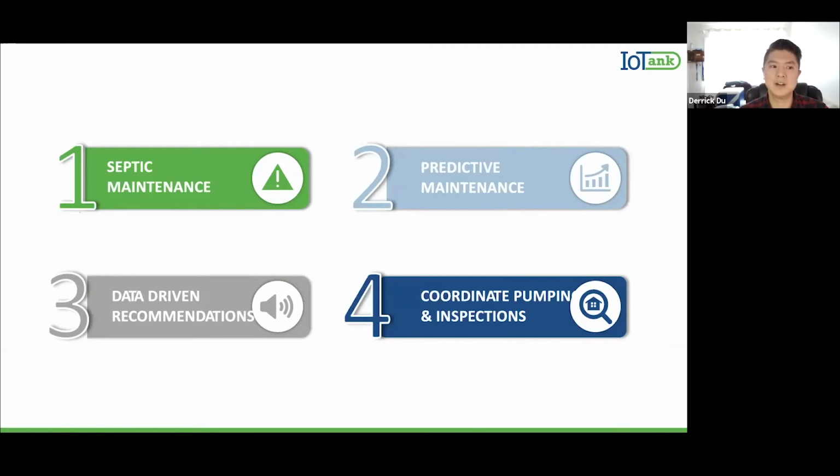The IoTank sensor also measures wastewater production to provide predictive maintenance of the external components. And by gathering data across all of the different tanks, IoTank will also be able to provide data-driven recommendations to municipalities. In short, IoTank will automate maintenance of all the decentralized wastewater systems and ensure all tanks are compliant to local regulatory standards, providing homeowners a 175% ROI.